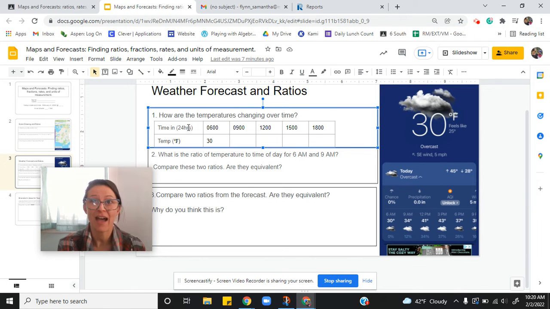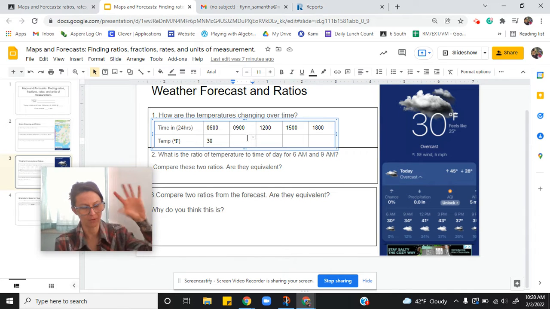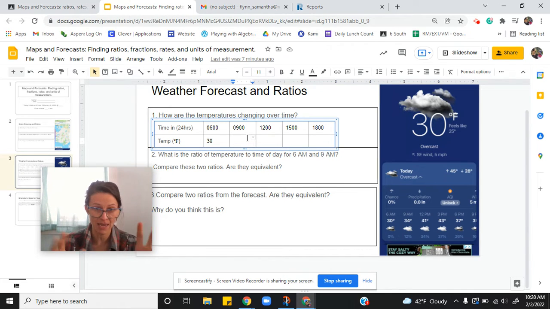Now that we have our ratio table set up, you could make a ratio table just by typing in a word processor. I finally formatted mine so it fits nicely. Check the other video about making the ratio table. I put in my times with military time, so it's easier for me to manipulate. I don't have to think about what's 3 p.m. minus 1 a.m. That's confusing to me, so I left it in the 24-hour clock.